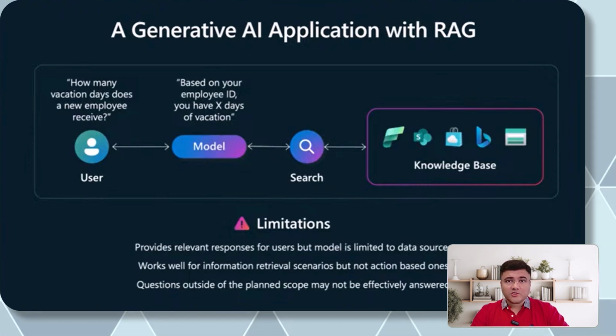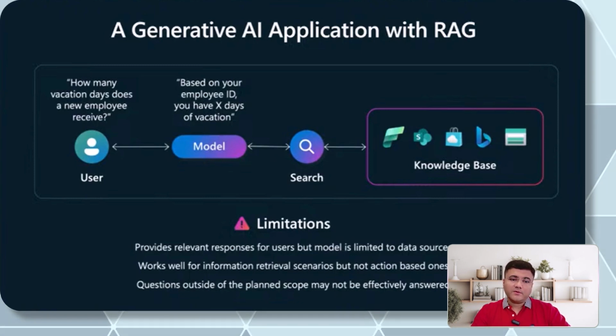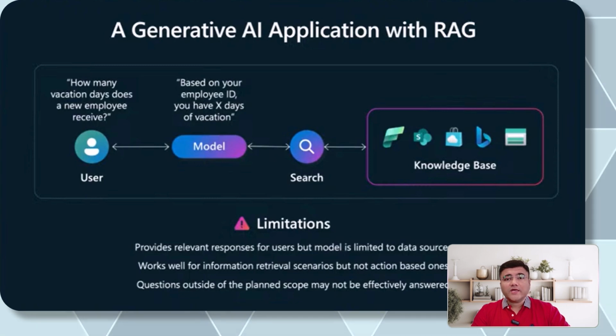So you can search with the vector, you can search with multiple keywords, or maybe you can associate with real-time engines like Bing Search, SharePoint, or Microsoft Fabric. You can associate this kind of data, which is basically your own data, as I quoted, with a large language model, and that is going to give you a response. Well, this also has a couple of limitations. It provides relevant responses for users, but the model is limited to data sources only. Still, it's not going beyond that.